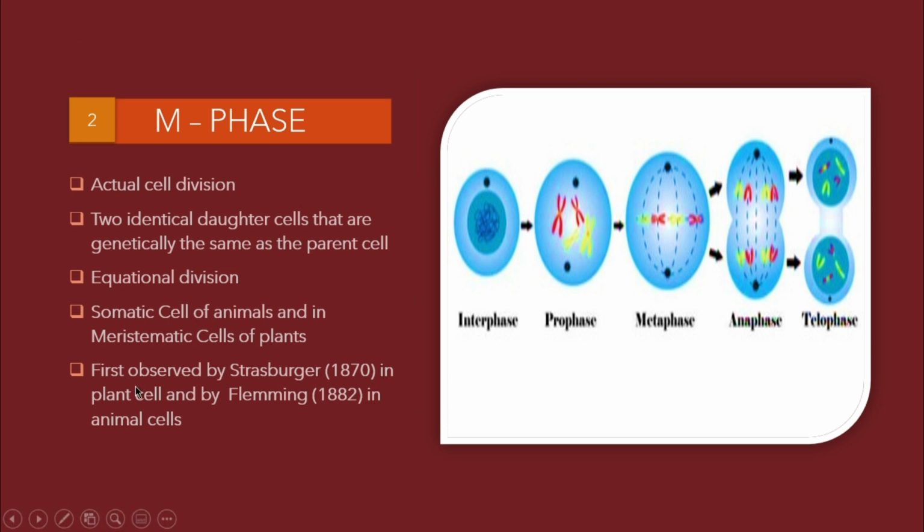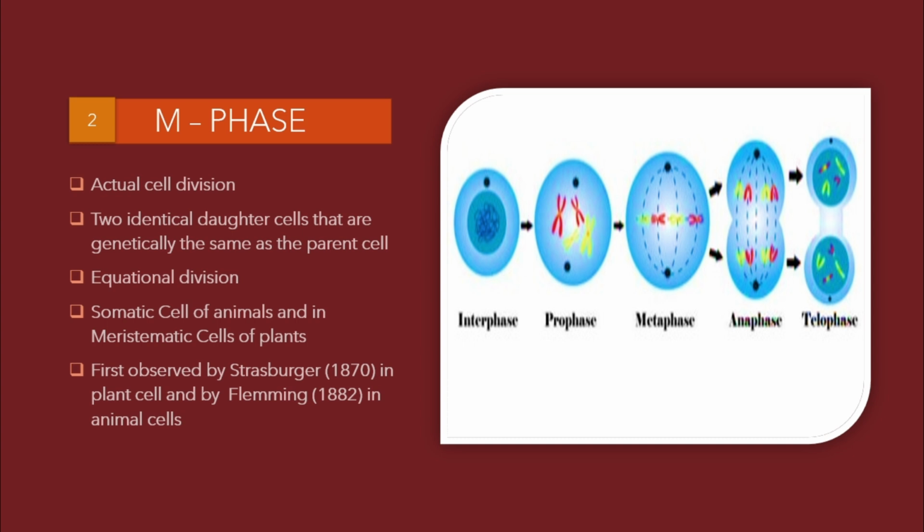Next one is the M phase. This is the actual cell division. Cell division means the formation of two identical daughter cells. After cell division, as the figure shows, we get two identical daughter cells, genetically identical as well as morphologically identical. Identical means that it is the same as the parent cell. Now it is called equational division because after this process we will get two identical daughter cells. That's why it is called equational division.